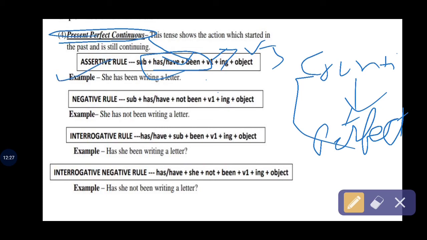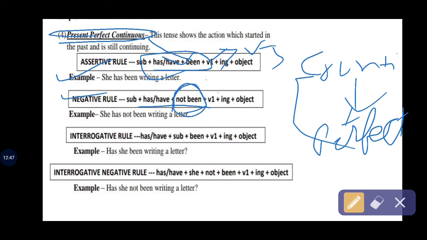You can read and clarify the rules. Now we are going to discuss the negative rule. Again, subject plus have, has plus not been. Take care of this one. Verb first form plus ing plus object. Okay, she has not been writing a letter.